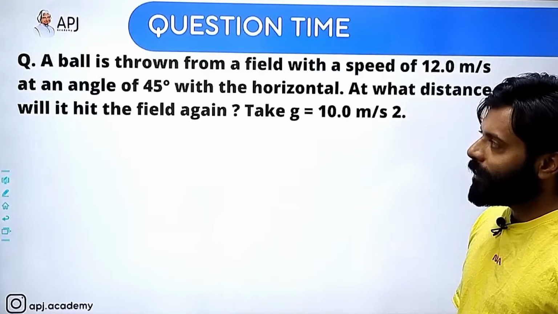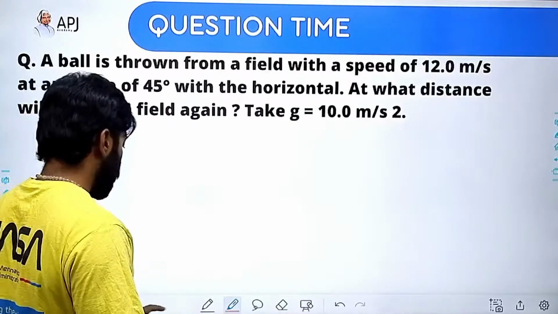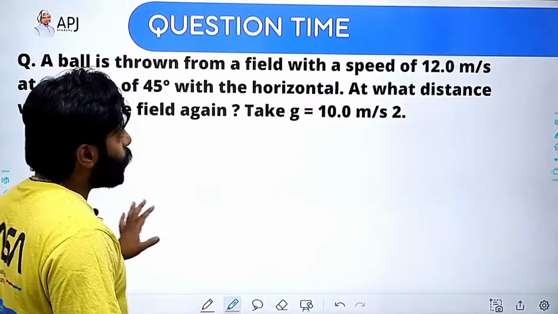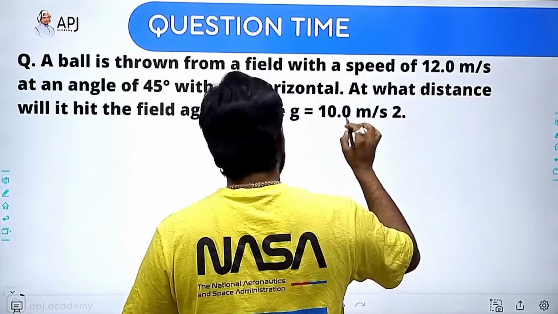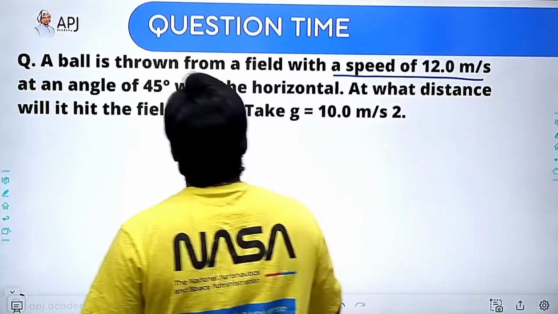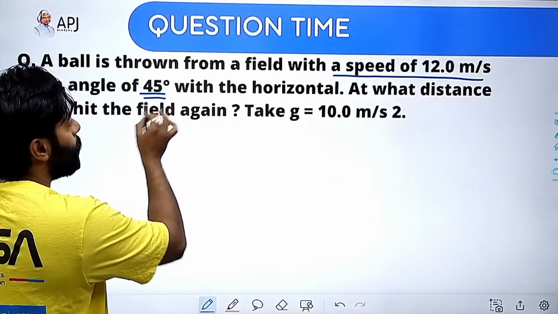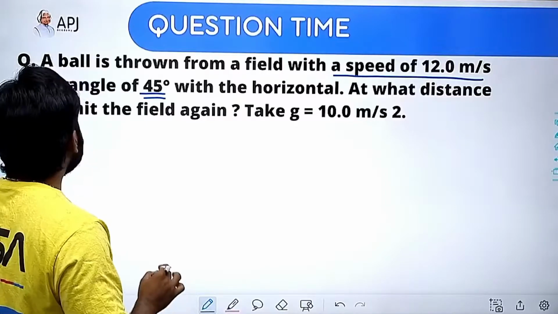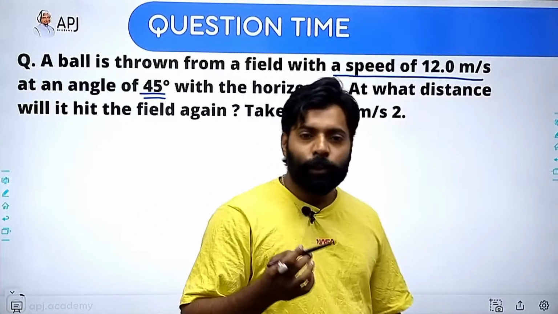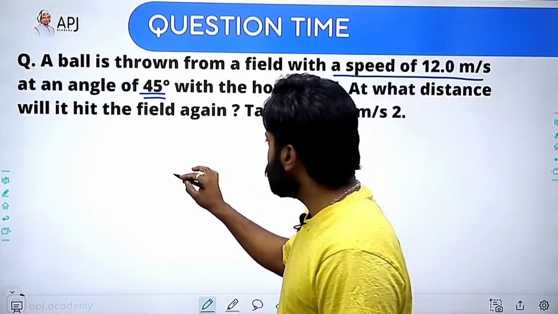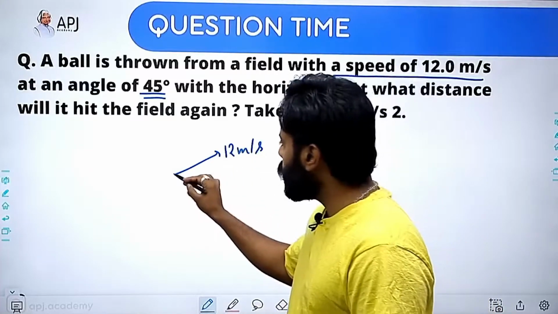So here we have one question. The question is that a ball is thrown from a field with a speed of 12 meters per second at an angle of 45 degree with the horizontal. At what distance will it hit the field again? So a ball is thrown with a speed of 12 meters per second. The angle is 45 degree.